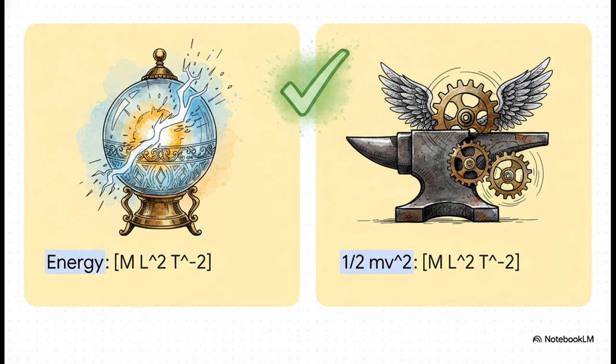Check this out. On the left side of our equation, the known dimensional DNA for energy is mass times length squared times time to the -2. Now, let's build out the right side. We just drop the 1/2 completely because pure numbers don't have dimensions. Mass gives us M, velocity gives us LT^-1, and because that velocity is squared, we square those dimensions. When you multiply it all out, the right side becomes exactly ML^2T^-2. The left side perfectly matches the right side. We have just proven the equation is dimensionally homogeneous.